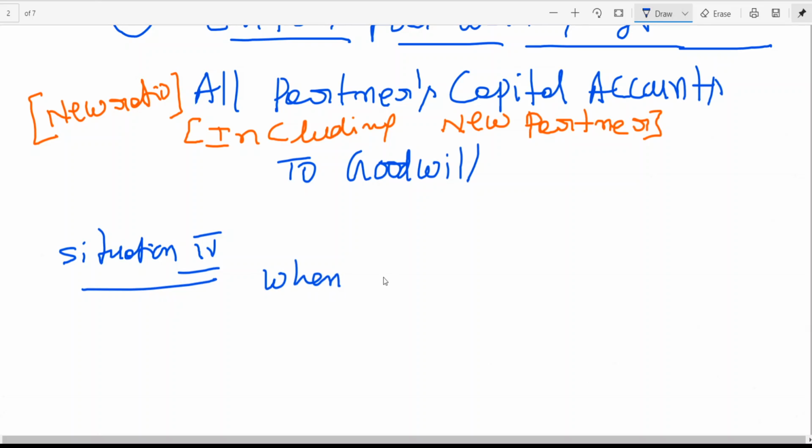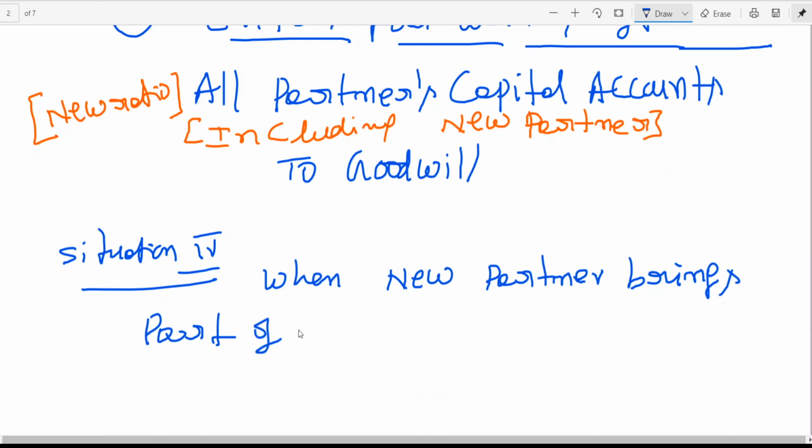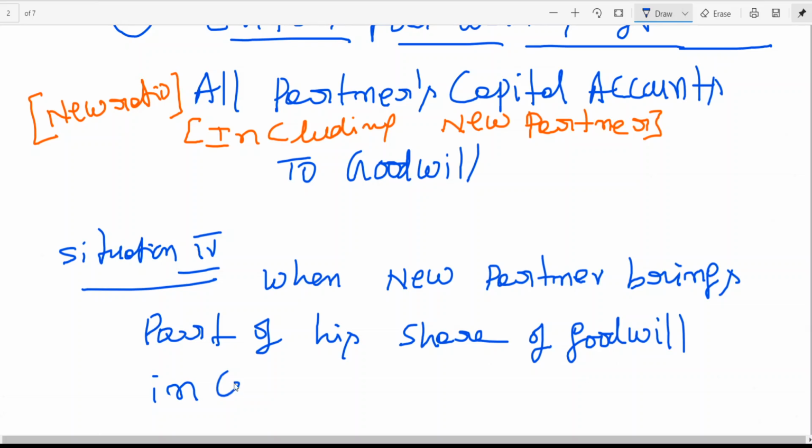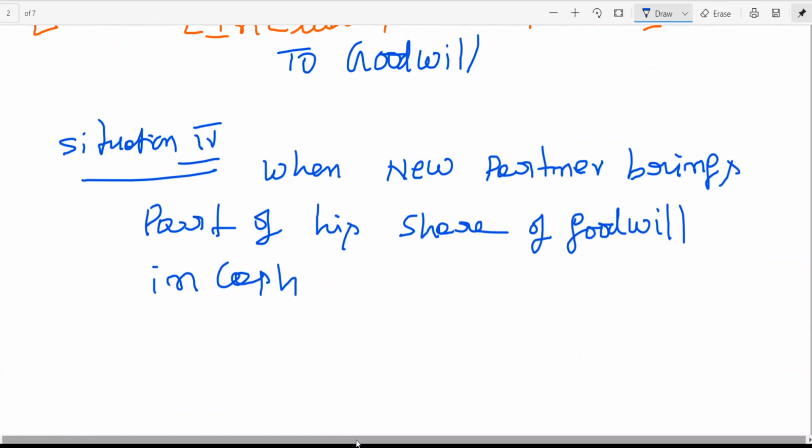A new partner brings part of his share of goodwill in cash. That means partly he brought his share of goodwill in cash. Then what is the entry, sir? You write the entry.